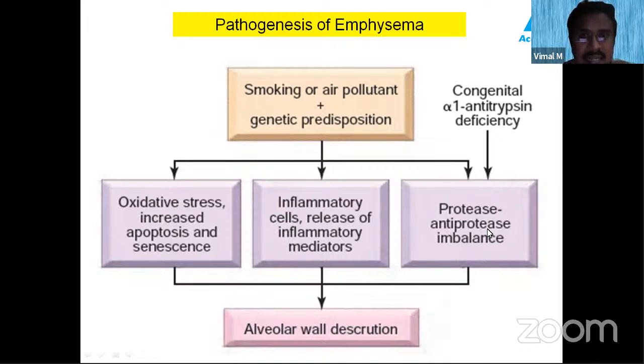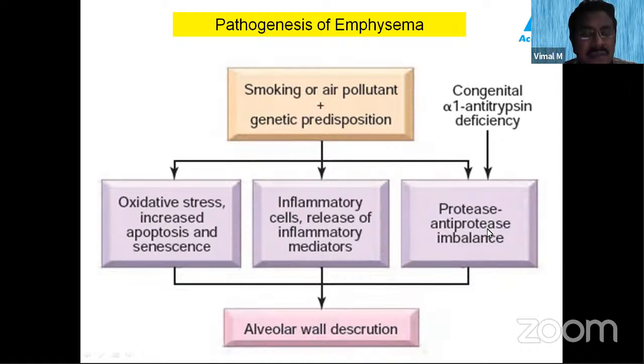So the net result, imagine, protease activity is increased and antiprotease activity is decreased. So the net result is the protease, that is the elastase activity, shoots up in emphysema. When the elastase activity is very high, it destroys the elastic fibers. You know the lung is a recoiling organ. The lung is full of these elastic fibers which have the capacity to recoil during inspiration and expiration.